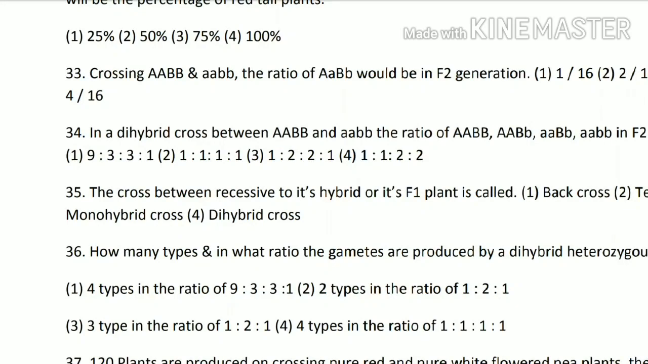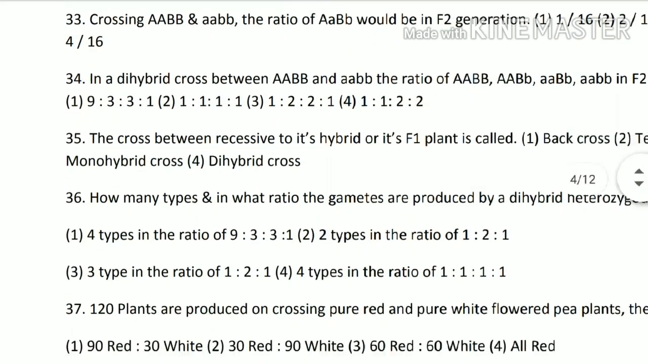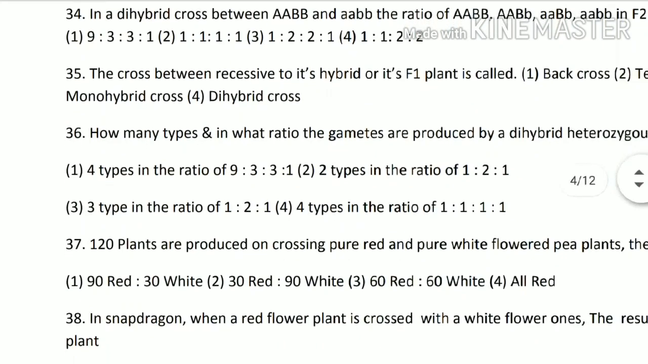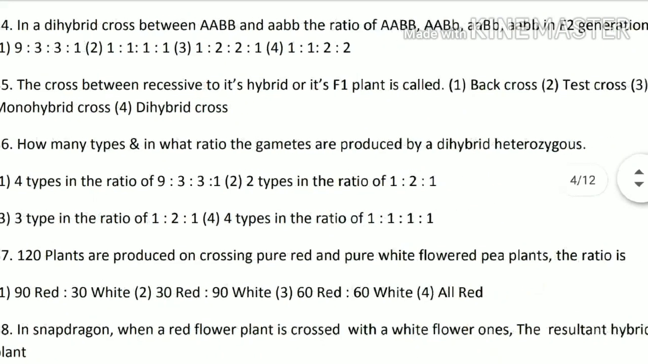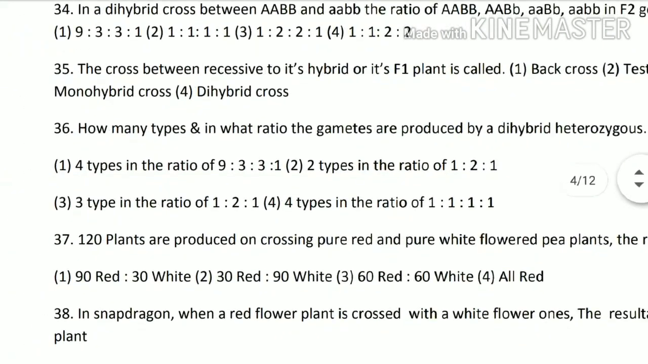Next 36th question. How many types and in what ratio the gametes are produced by a dihybrid heterozygote? So the option number 1 is 4 types in the ratio of 9 ratio 3 ratio 3 ratio 1, 2 types in the ratio of 1 is to 2 is to 1, or 3 types or 4 types in the ratio 1 is to 1 is to 1. So the answer is option number 4th, that is 4 types in the ratio 1 is to 1 is to 1 is to 1. Next 37th question.